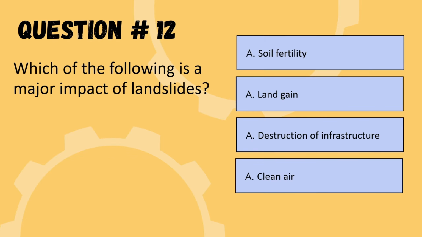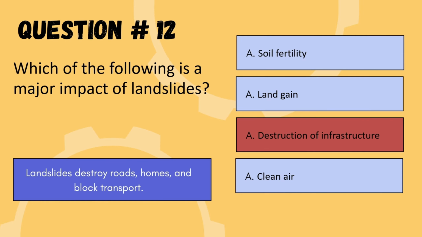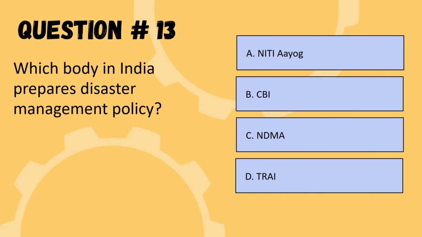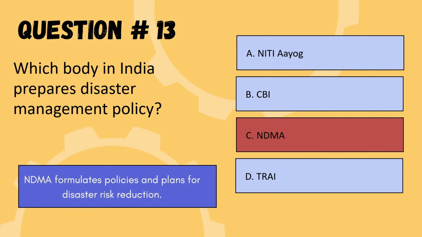Next question is which of the following is a major impact of landslides? Options are A, soil fertility, land gain, destruction of infrastructure or clean air. So the correct option is option C, destruction of infrastructure. So we are moving to the next question. Next question is which body in India prepares disaster management policy? The options are Niti Aayog, CBI, NDMA or TRAI. So the correct option is NDMA. So we are moving to the next question.